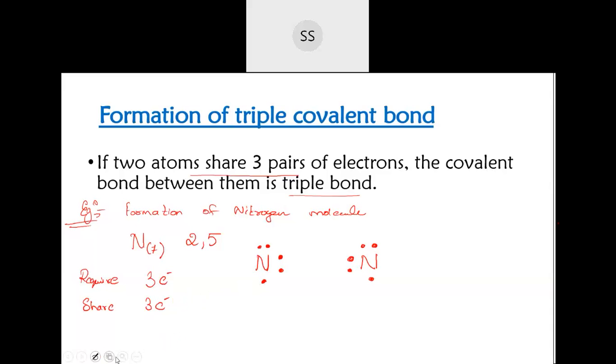So those 3 electrons I will take together for sharing. This 3 we will put together. These 3 electrons we are going to keep for sharing even here. This we will keep in the center. Keep them with the pairs. Don't keep like 3 dots and then 3 dots one below the other, not like this 1, 2, 3 and then 1, 2, 3.